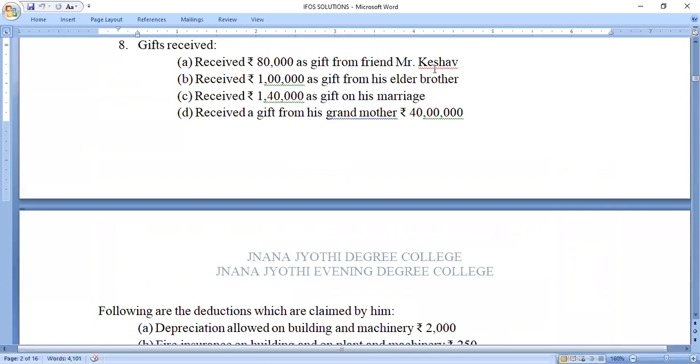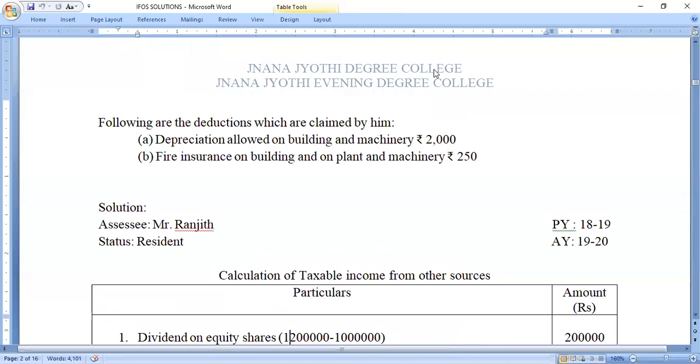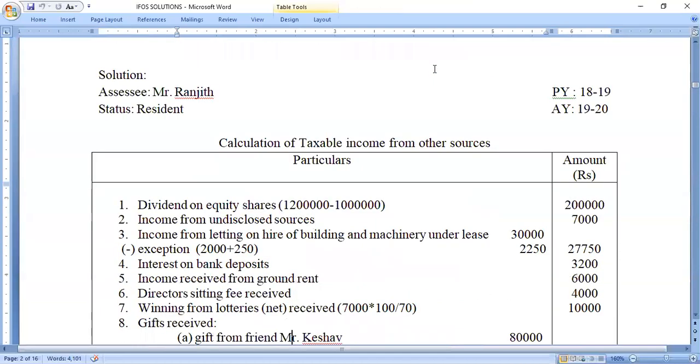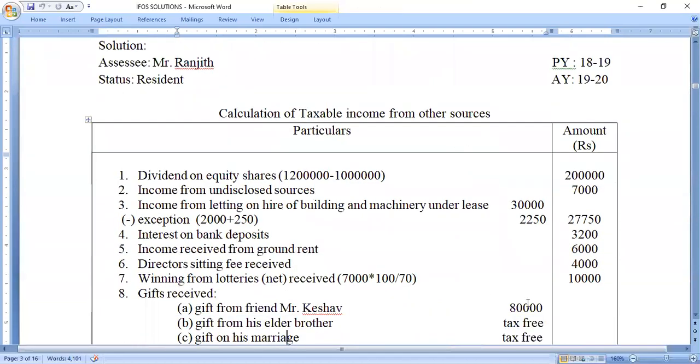So if you are receiving any gift from a non-relative, we need to check the maximum limit, that is 50,000. If it is less than 50,000, it is fully exempted from taxes. If it is more than 50,000, the entire amount of the gift is fully taxable. Since it is more than 50,000, the gift received from Keshav is fully taxable. So we have taken 80,000.